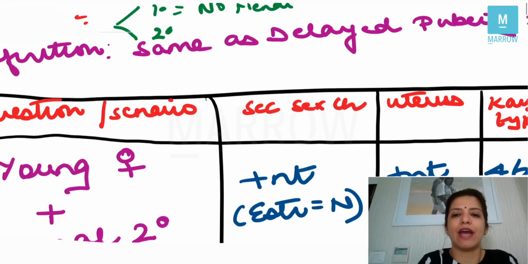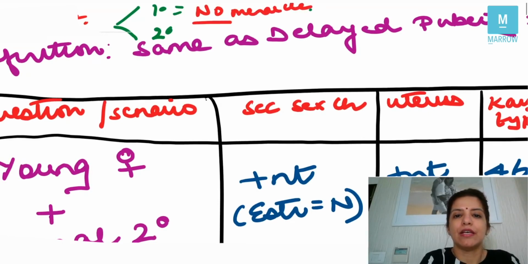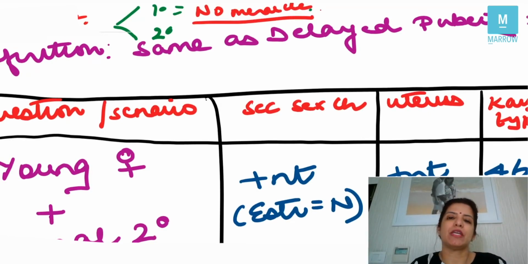She has never had her periods. So if there is no menarche, then it is called primary amenorrhea. Secondary amenorrhea means that initially the female was menstruating normally, but for the past 3 cycles or for the past 6 months, she did not have any menstruation, right?